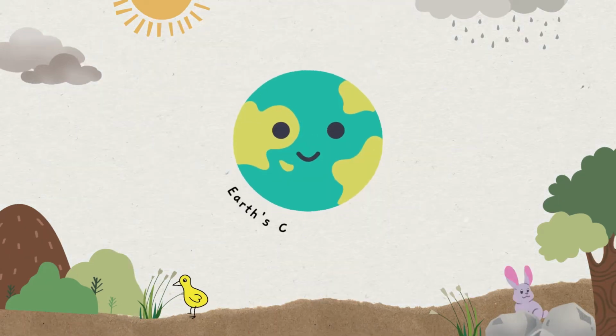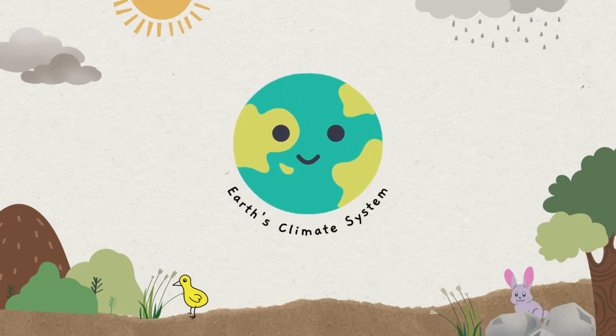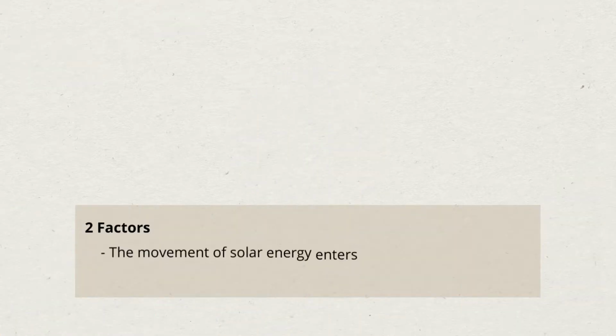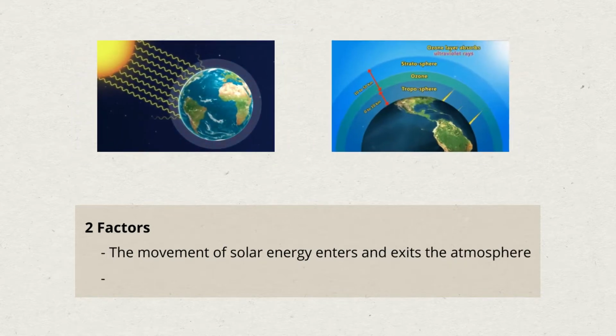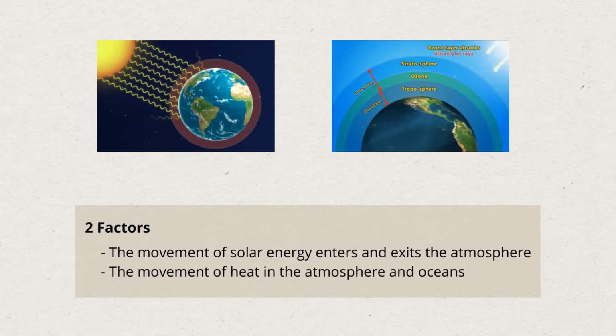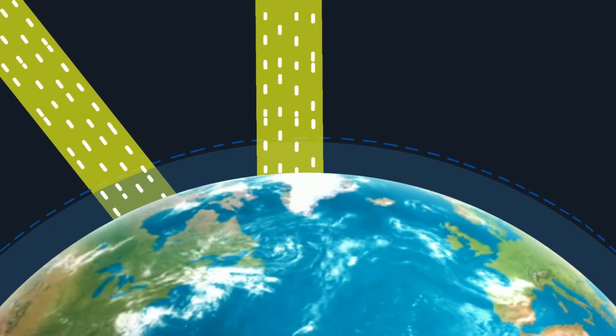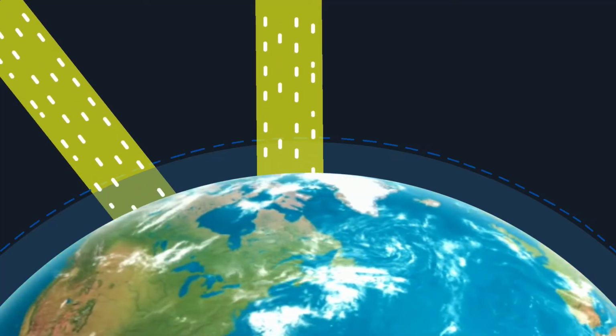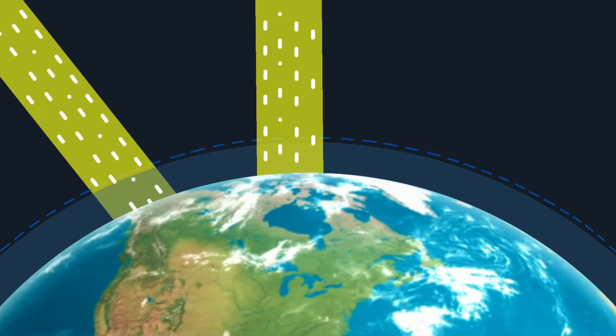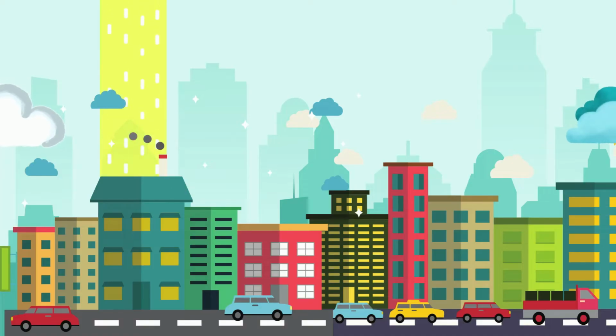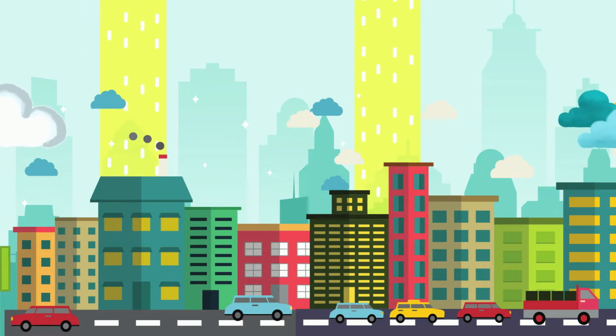The Earth's climate system is influenced by two things. First, the movement of solar energy enters and exits the atmosphere. The second is the movement of heat in the atmosphere and oceans. When the sun's energy reaches the atmosphere, some is absorbed, and some is reflected, mainly by clouds. However, the remaining energy heats the Earth's surface, and a tiny fraction of solar energy will leave the Earth's surface.